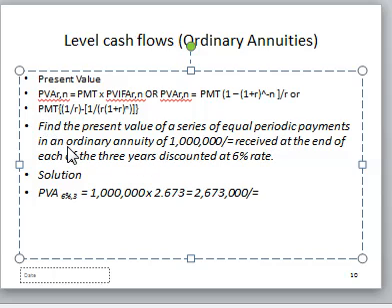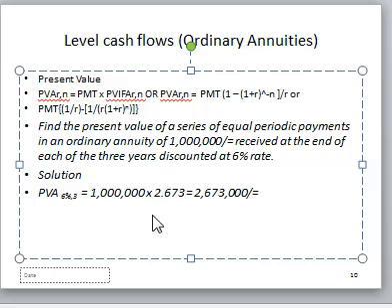You can look at this example. Find the present value of a series of equal periodic payments in an ordinary annuity. So you see series of equal, then it means that is an annuity. But in this case, they have told us it's ordinary. If they had said at the end, then automatically that one is an ordinary annuity. So 1 million received at the end. It is even mentioned here, received at the end of each of the 3 years. So automatically it is an ordinary annuity.